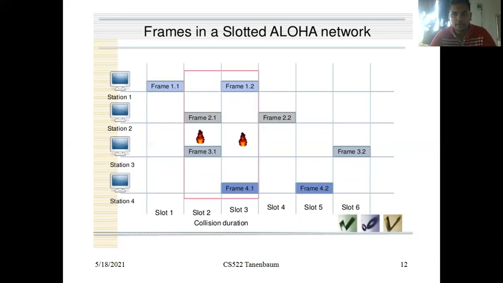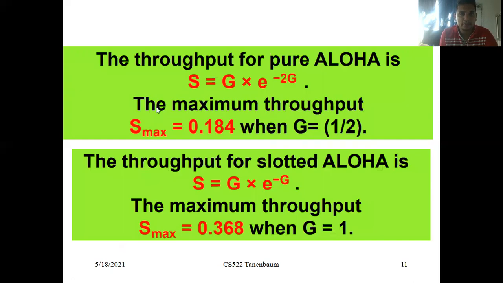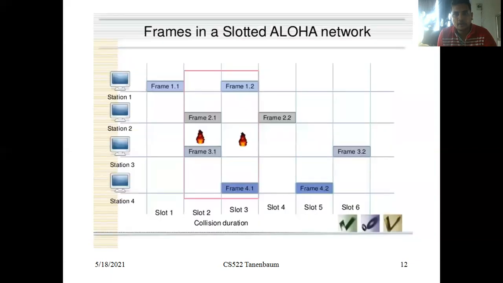I hope you understand why the throughput is increased here when compared with pure Aloha. In pure Aloha, frames are delivered at arbitrary times, but in slotted Aloha, frames are transmitted in slotted format.